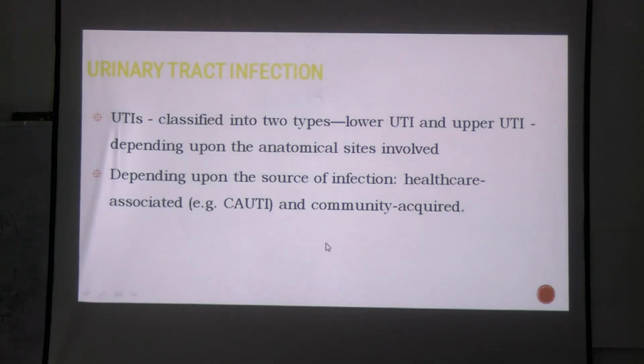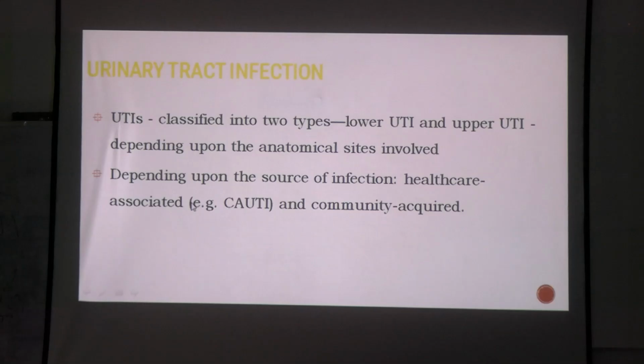But other than this classification, UTI can also be classified depending on the location. Like if a patient got admitted in the hospital and underwent certain instrumentation, such as you put a urinary catheter in the patient, and the patient developed fever and you took the urine sample and you saw growth of pathogenic organism more than 10 to the power 5, significant colony growth.